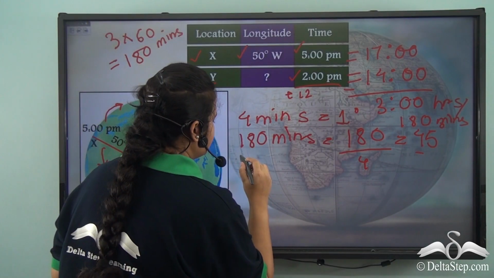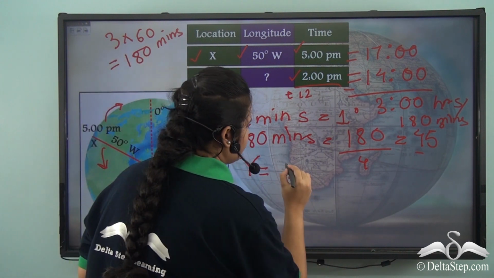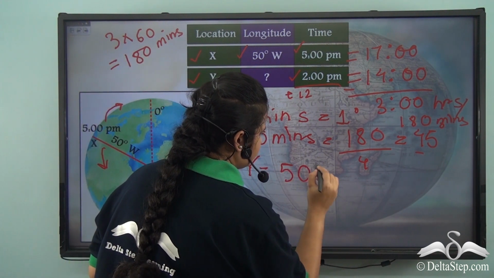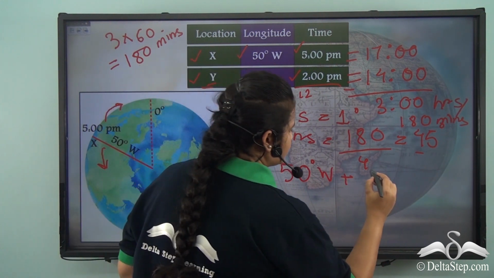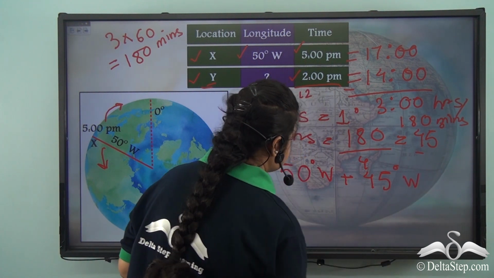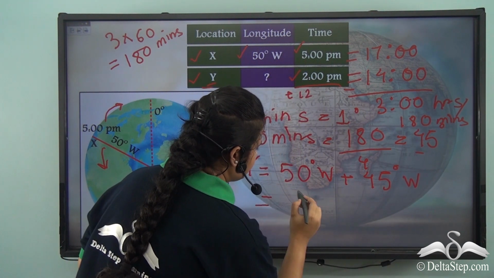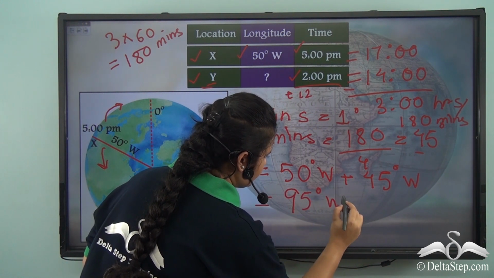So the longitude of location Y will be 50° west plus 45° further west, which is equal to 95° west.